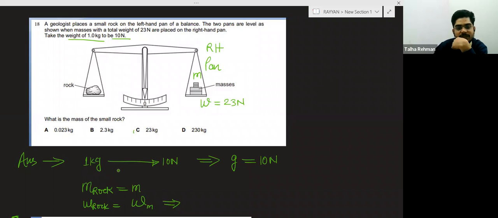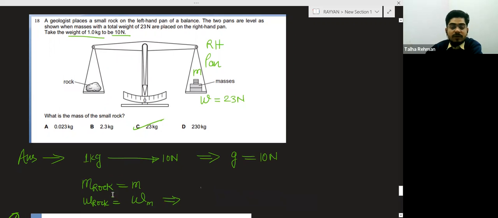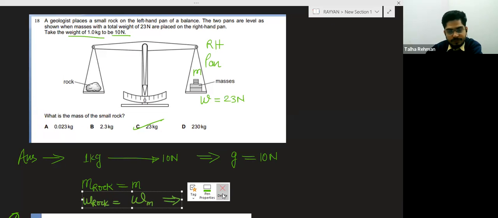So answer will be C. Weight of the rock is equal to 23 Newton. Got it? In this way you have to solve the question. So this is the answer, 23 kg. Oh, just a minute. Sorry.